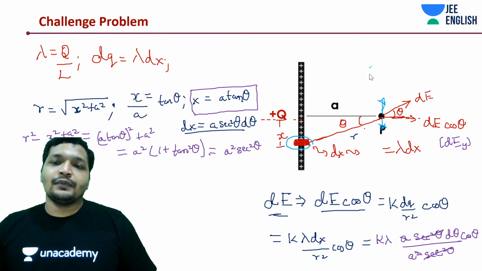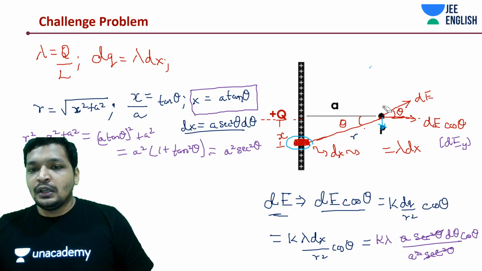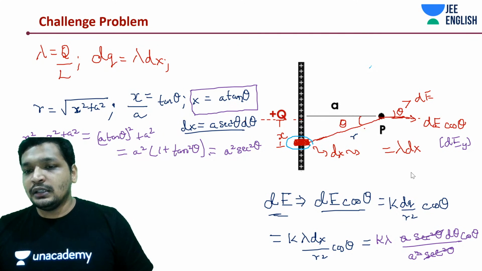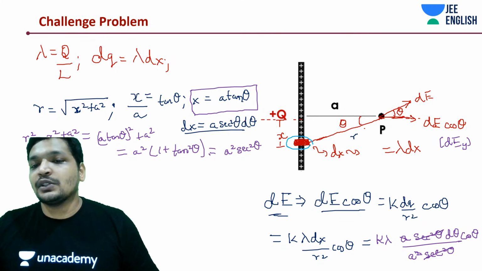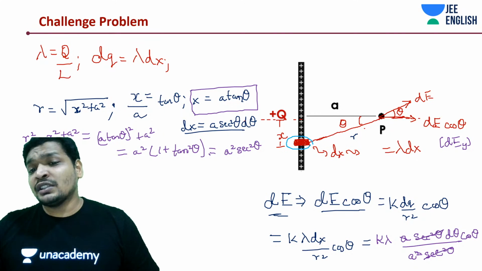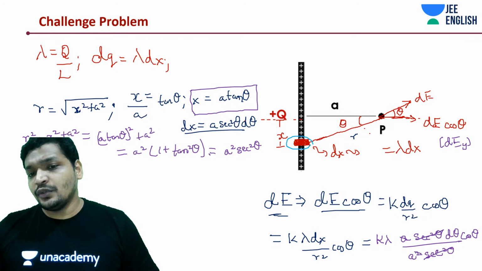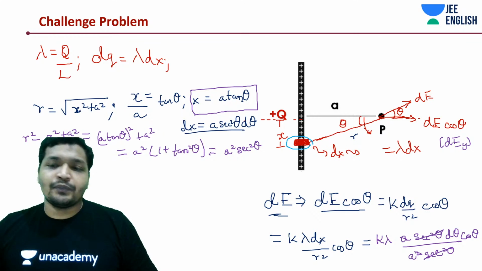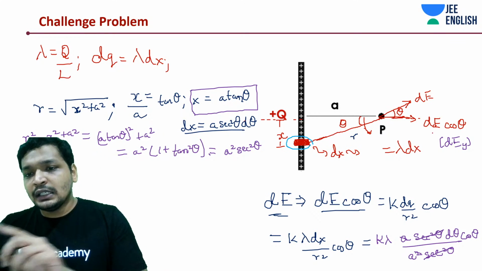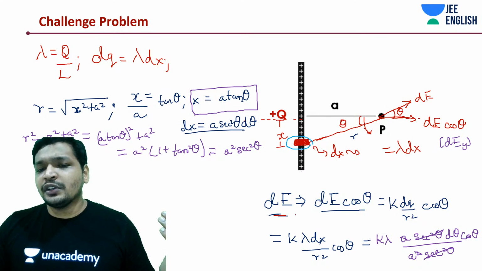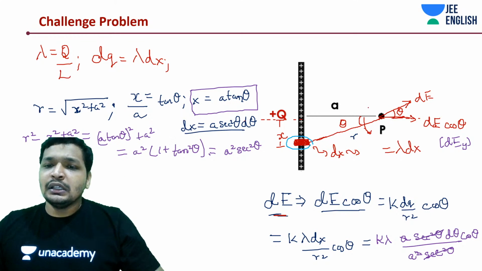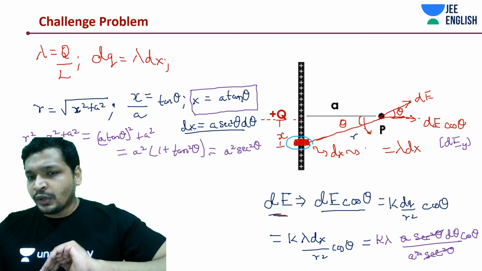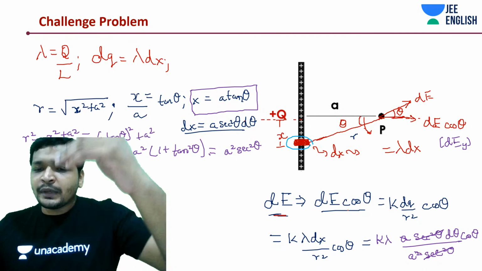Okay, simple. Let's come to the next thing. Only the fields will exist in the direction perpendicular to the rod. That's one thing. And we want to standardize in theta, saying that theta is going to vary from 0 to theta. And this component would be dE cos theta. What I'm saying is the net field is always going to be dE cos theta. You can integrate it from minus theta to theta. That is also something that you can do, but we did it in a different way.